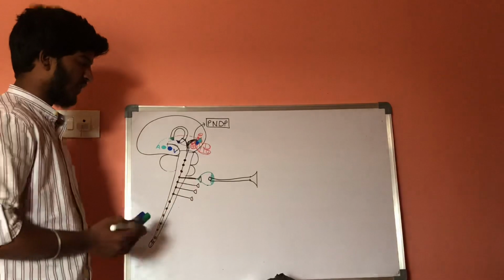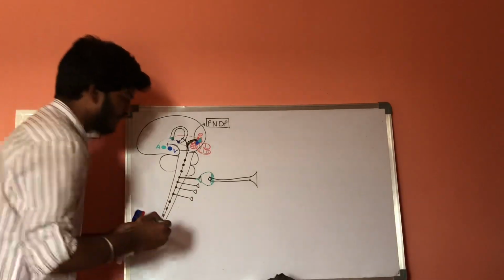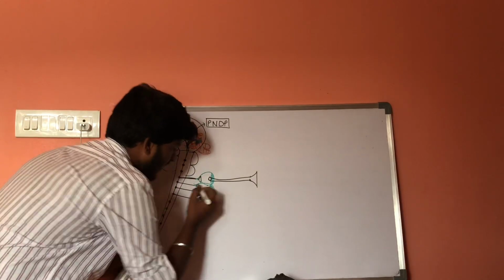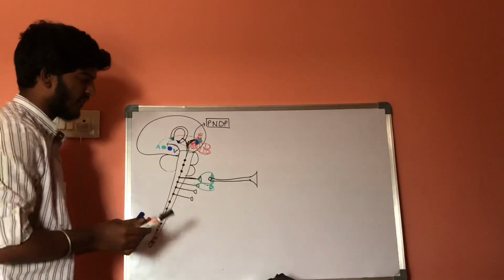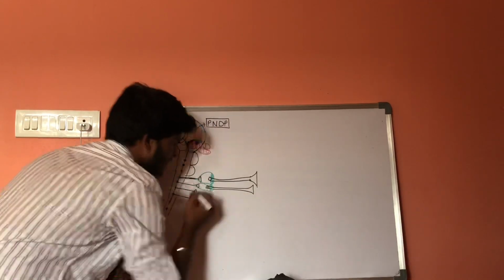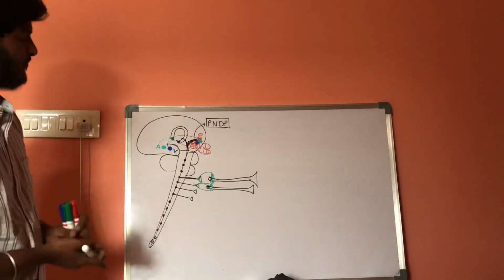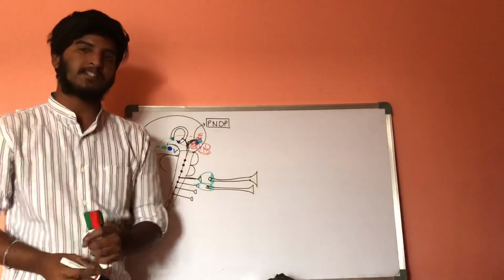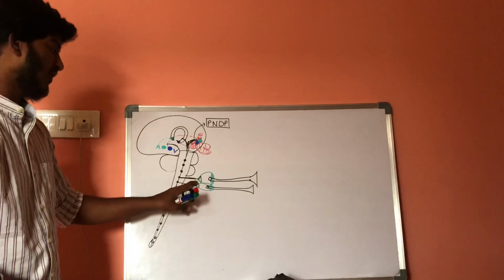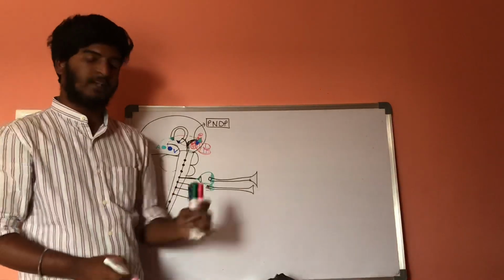In the same way, it will end in the sympathetic ganglion and result in formation of post-sympathetic neural fibers. So what are the neurotransmitters which are released from the presynaptic neural fibers and postsynaptic neural fibers?